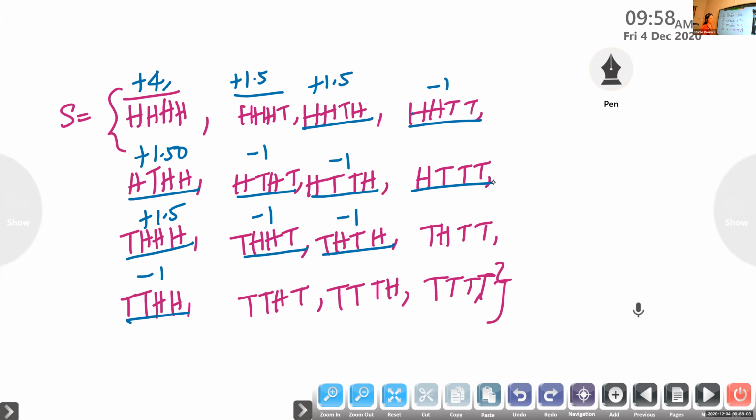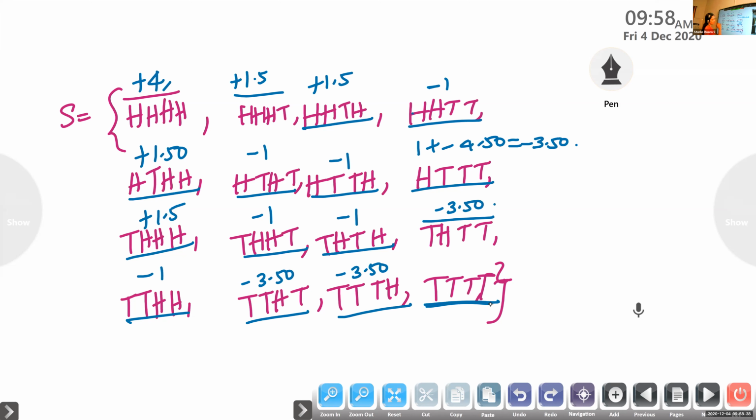How do you get this minus 3.5? Answer is correct, Srihari. You explain it. 1 plus minus 4.50, isn't it? You will get minus 3.50. So in this case also you will get minus 3.50.